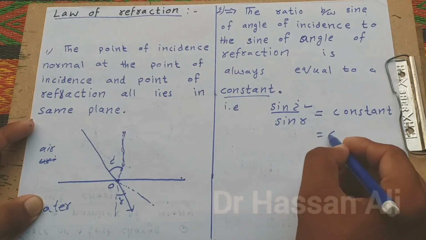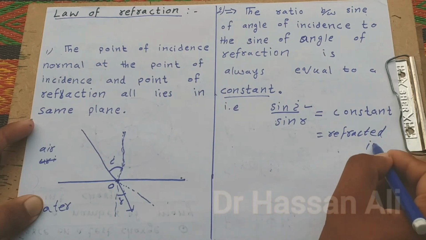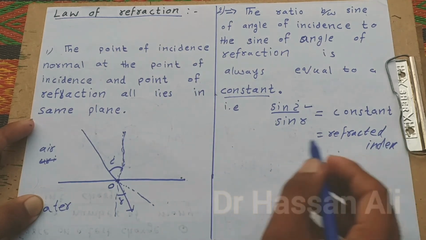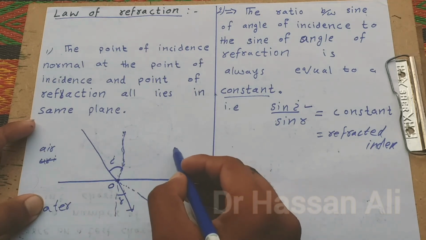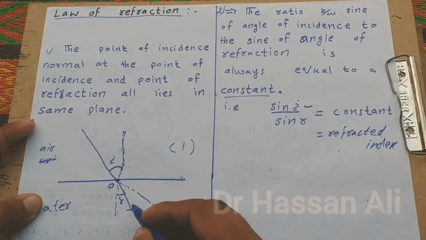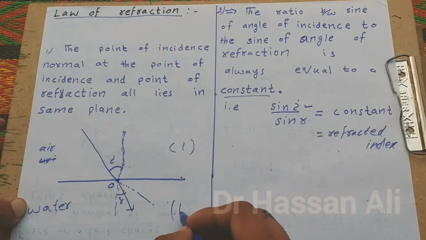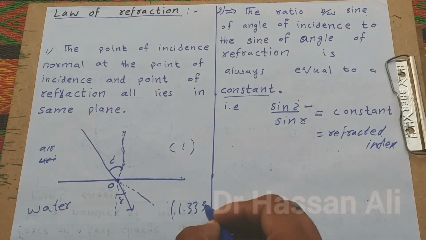The constant means the refractive index. We already know the refractive index of air is always equal to 1, and the refractive index of water is 1.333.